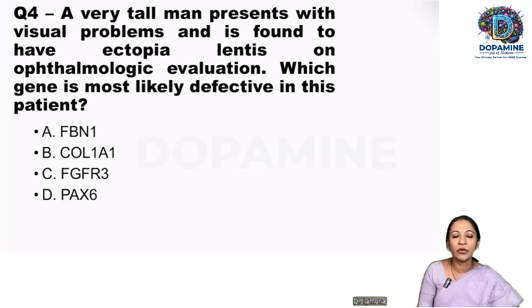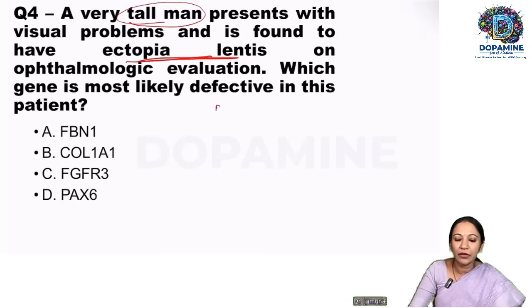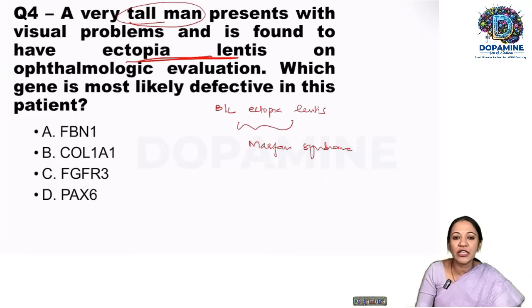So the next question, a classic question, very tall man. So whenever we deal with a tall man, the thing which comes to our mind is Marfan syndrome, found to have ectopia lentis. See, remember, whenever the person is having a bilateral ectopia lentis, we have only one diagnosis, that is Marfan syndrome. So here the question is slightly twisted. Which gene is most likely to be defective? So what is the gene in Marfan syndrome? It is FBN1 gene.